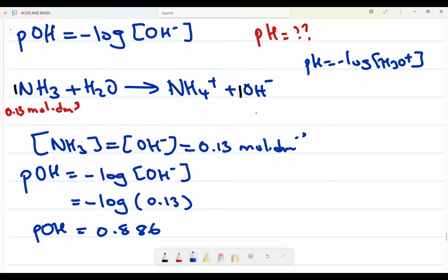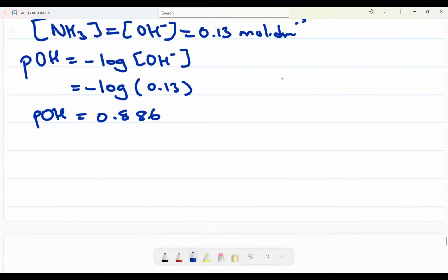Now, after getting 0.886, remember the question was to calculate the pH. There is this formula that I like that says pH plus pOH is equal to 14.